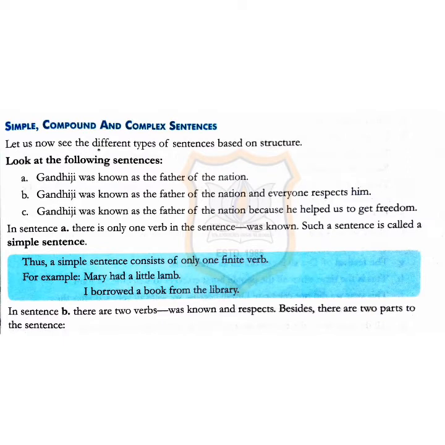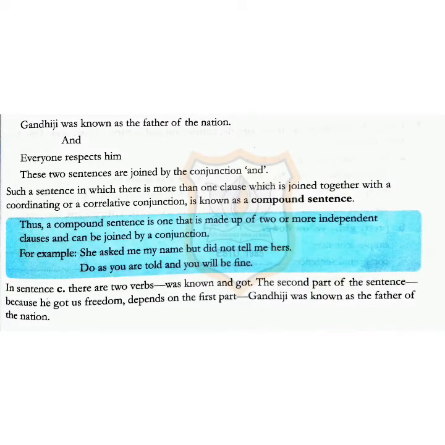Now, if we see the second sentence, Gandhiji was known as the father of the nation and everyone respects him, here there are two parts. One is Gandhiji was known as the father of the nation, and the other is everyone respects him. These two parts are joined by the conjunction and.